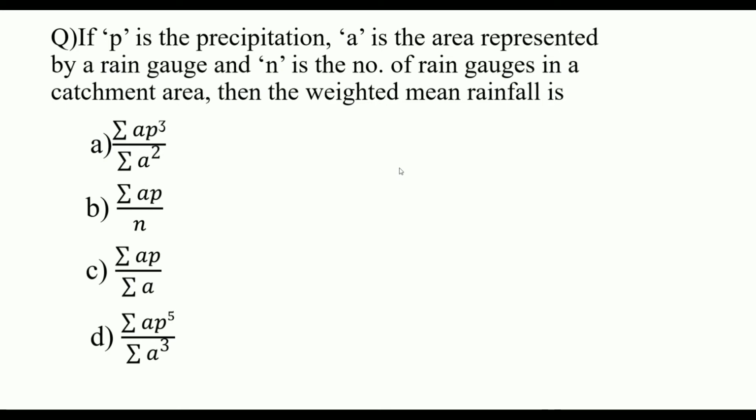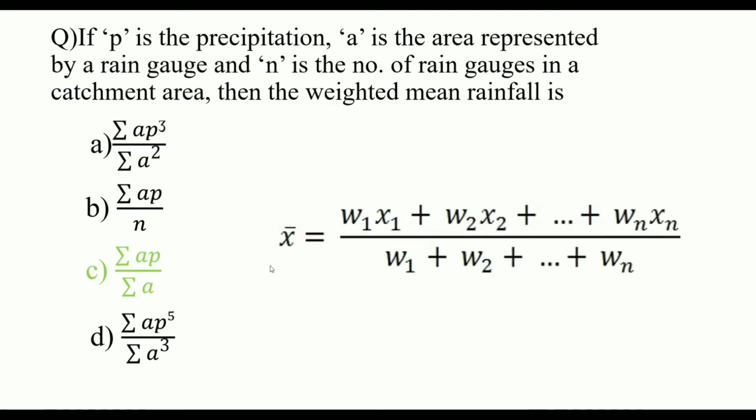Weighted means area multiplied by precipitation. The rain gauge covering the precipitation in that area, which means A1 into P1 plus A2 into P2 plus A3 into P3 plus dash dash dash by A1 plus A2 plus A3 plus dash dash dash. So the answer is sigma A into P, where P is the precipitation, by sigma A. This is the weighted average.